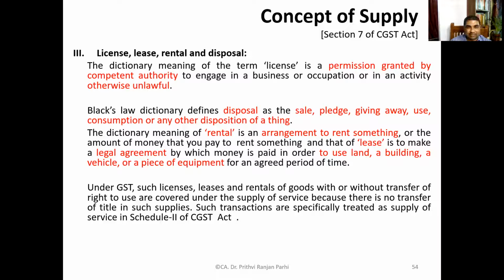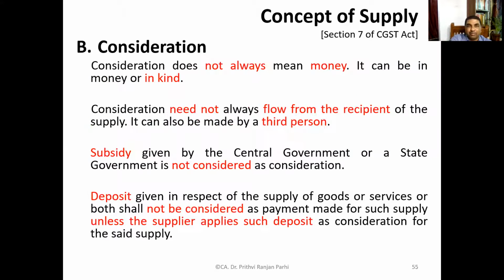That is called as lease. Under GST, all these things, that is licenses, leases, rentals, rentals of goods with or without transfer of the right to use, are covered under supply of services, because there is no transfer of title in the supplies. When title is not transferred, it is not supply of goods, it is supply of services. Such transactions are specifically treated as supply of services under Schedule 2 of GST. If title is transferred, it is supply of goods. If title is not transferred, it is supply of services. This you have to remember.